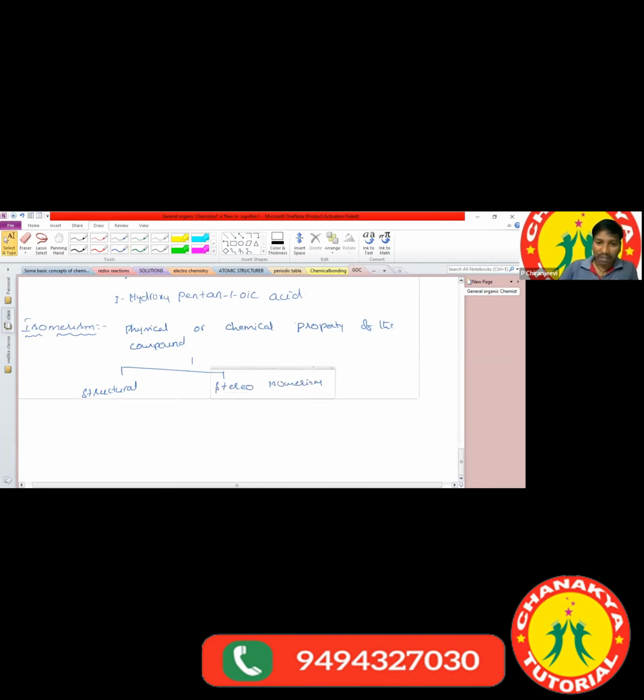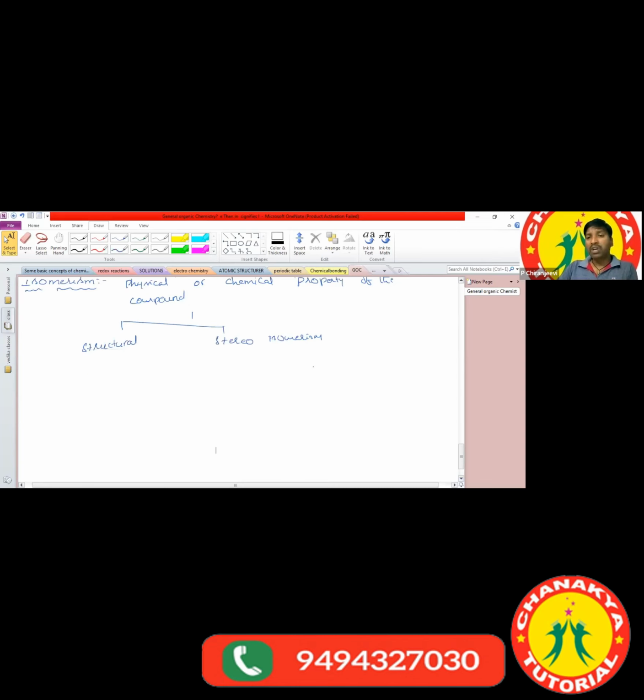Sir, what is meant by structural isomerism? This concept is applicable to the whole of organic chemistry. In all the chapters you are studying under organic chemistry, we are studying isomerism. What is meant by structural isomerism? Two or more compounds having the same molecular formula but differing in their structural arrangement are called structural isomers, and the phenomenon is called structural isomerism.